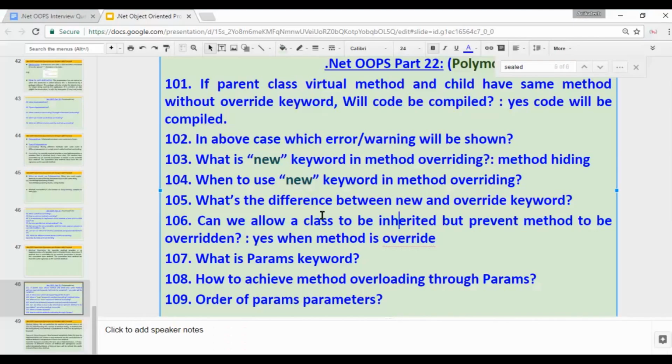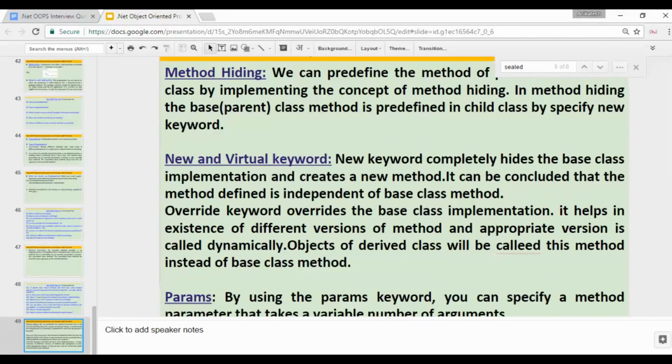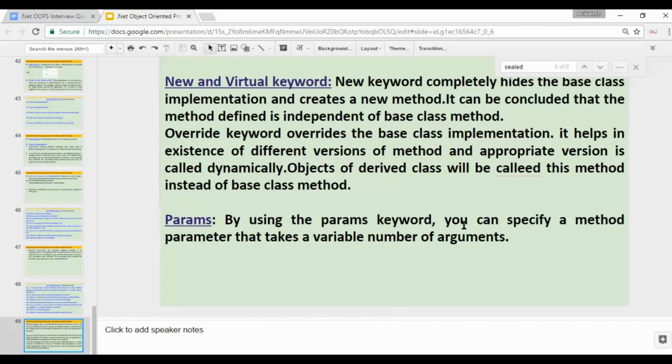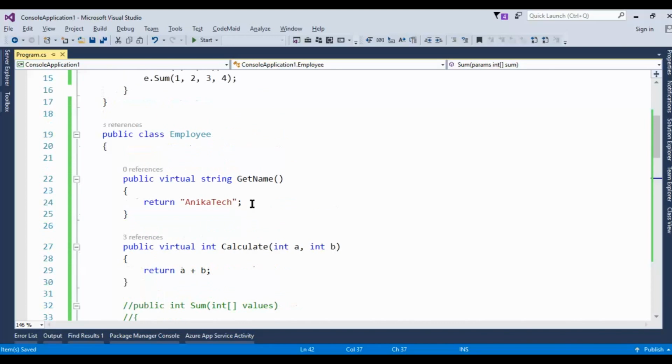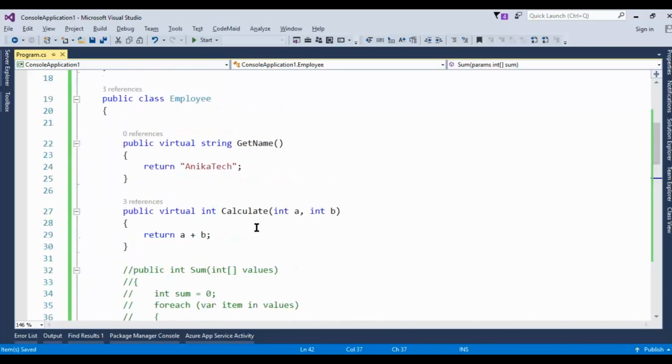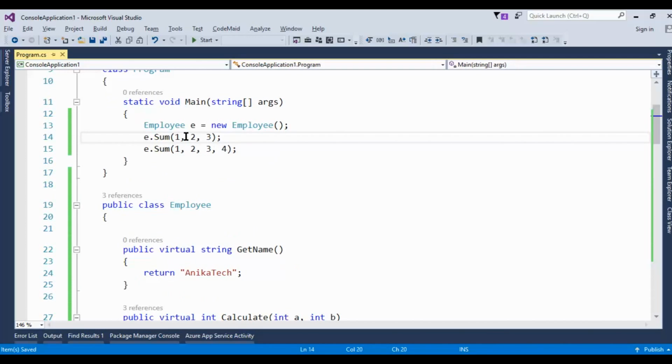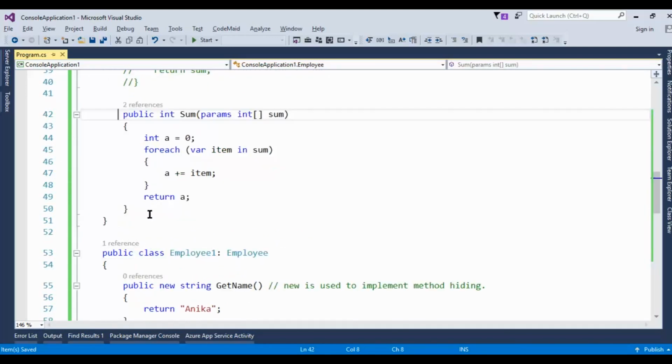So what is the params keyword? By using the params keyword, you can specify a method parameter that takes a variable number of arguments. It means we can declare the sum like this, and we can pass comma separated values. But if you have declared an array, then you can pass only one argument here. Suppose let's comment it for now.